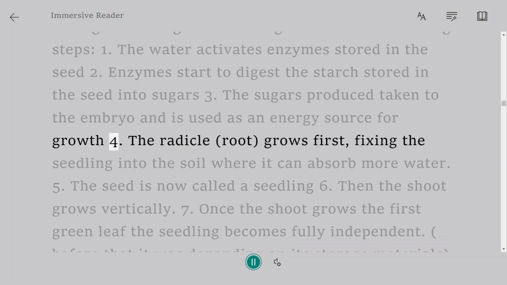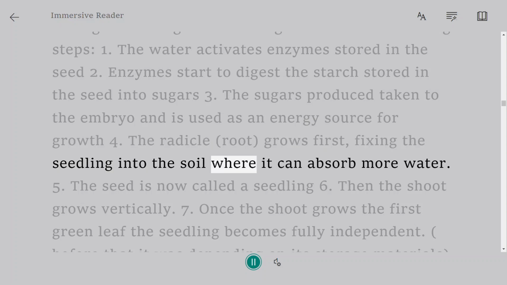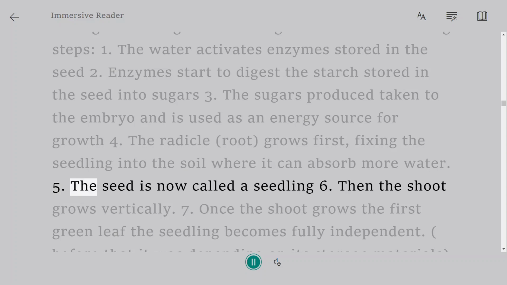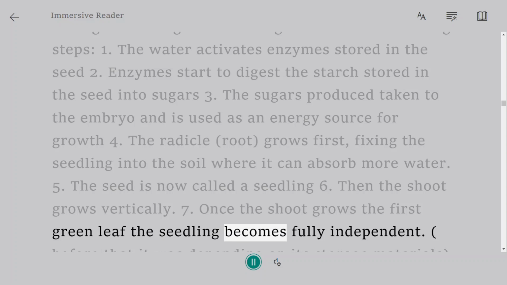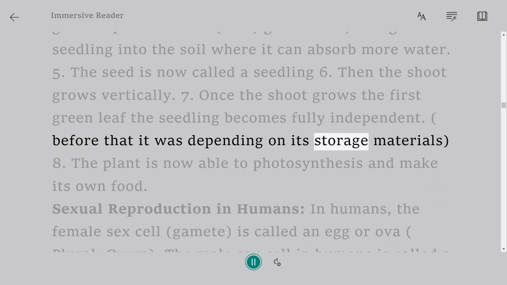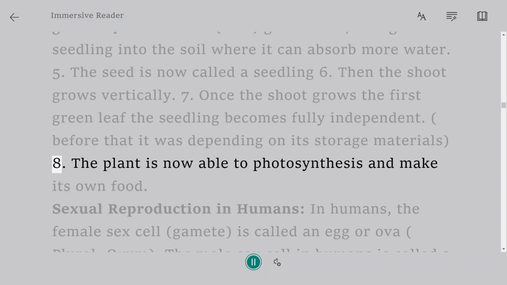4. The radicle, the root, grows first, fixing the seedling into the soil where it can absorb more water. 5. The seed is now called a seedling. 6. Then the shoot grows vertically. 7. Once the shoot grows the first green leaf, the seedling becomes fully independent. Before that it was depending on its storage materials. 8. The plant is now able to photosynthesize and make its own food.